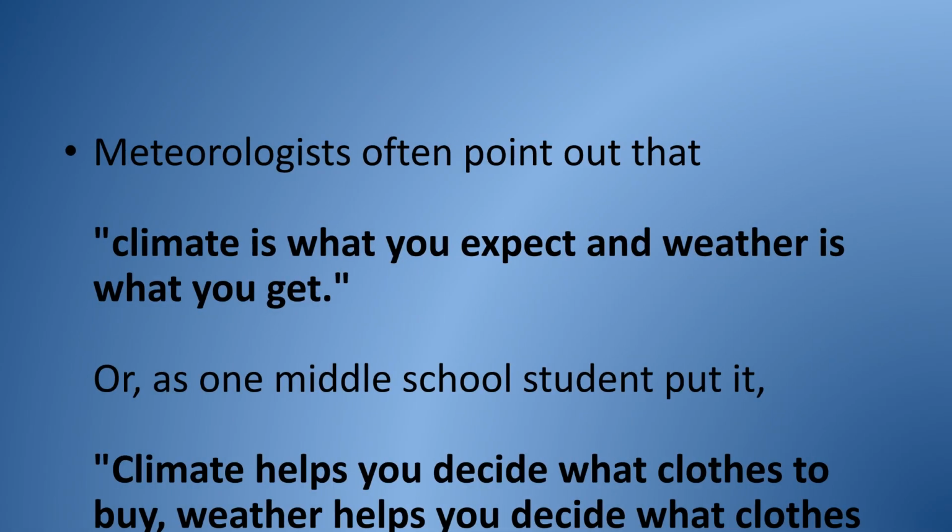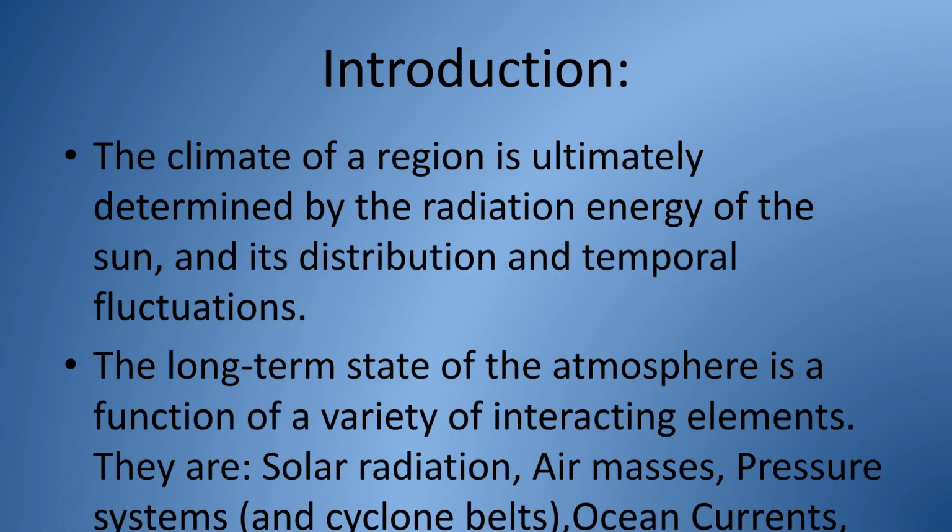Meteorologists often state that, quote, climate is what you expect and weather is what you get. Simply put, climate informs your clothing purchases, while weather determines what you actually wear today. The climate of a region is primarily determined by solar radiation and its distribution. The long-term state of the atmosphere is influenced by interacting elements like solar radiation, air masses, pressure systems, ocean currents,